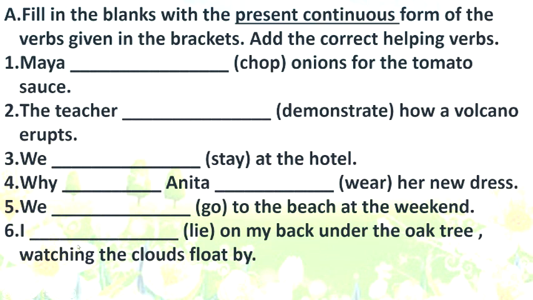I is the subject. So write the correct helping verb. Lie is the verb. Take care of the spelling. IE is the ending, so what change should come? I hope you will remember all the rules and should be able to do this exercise.